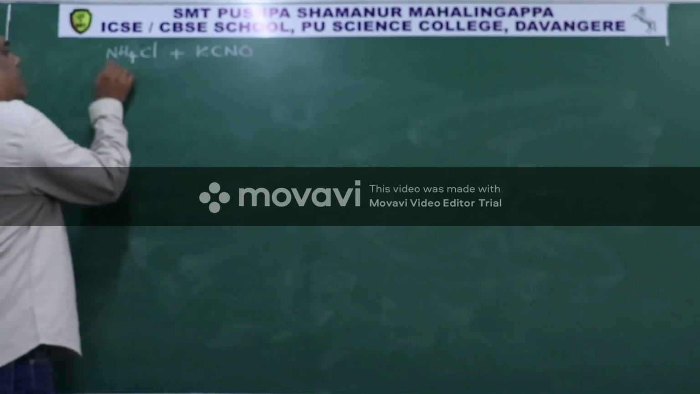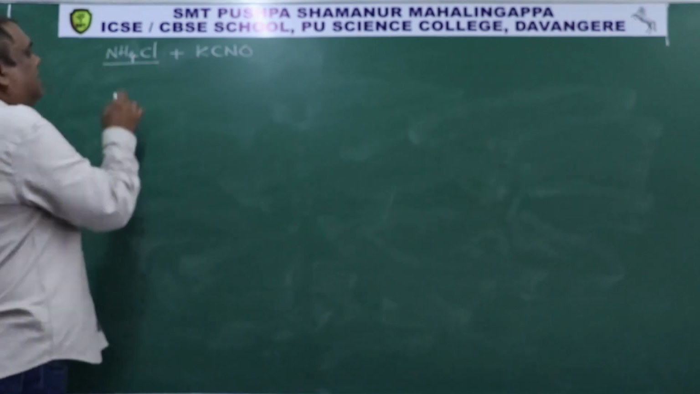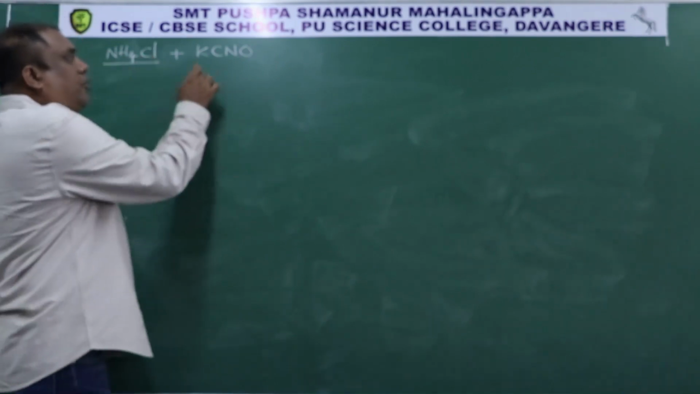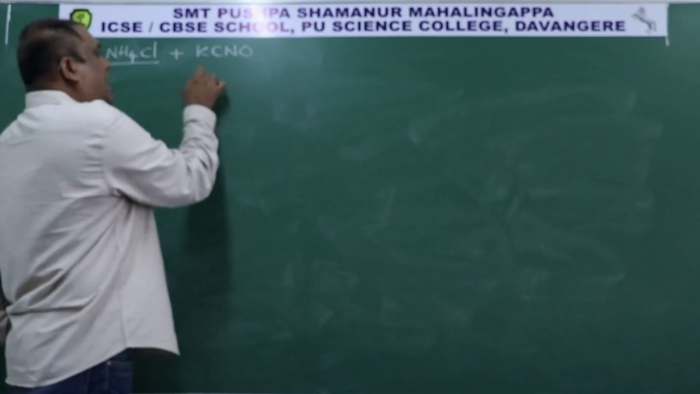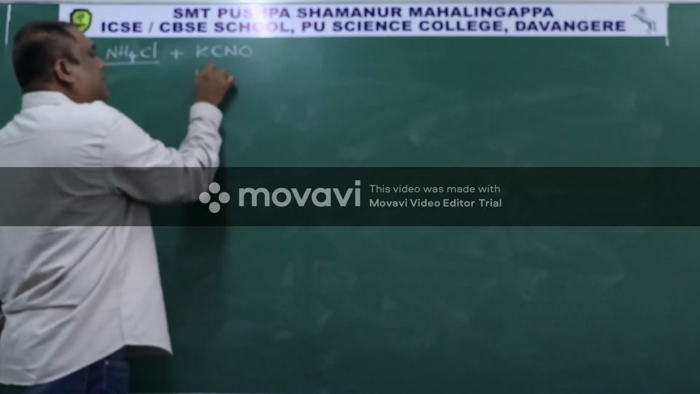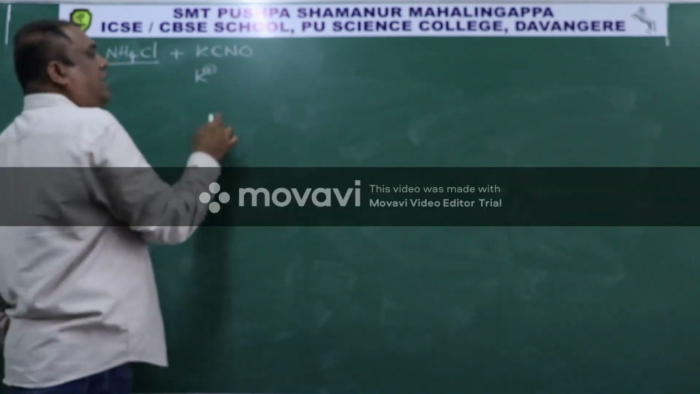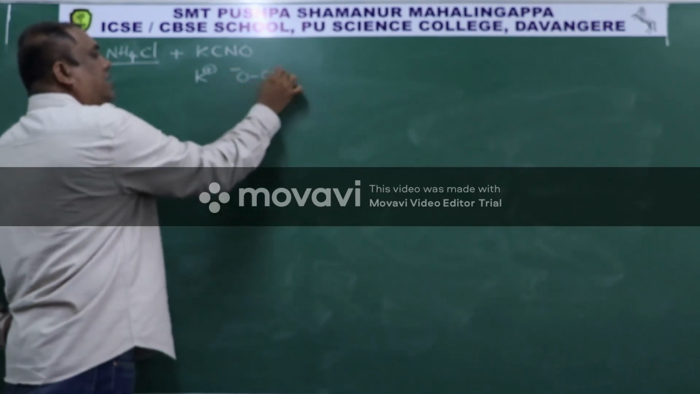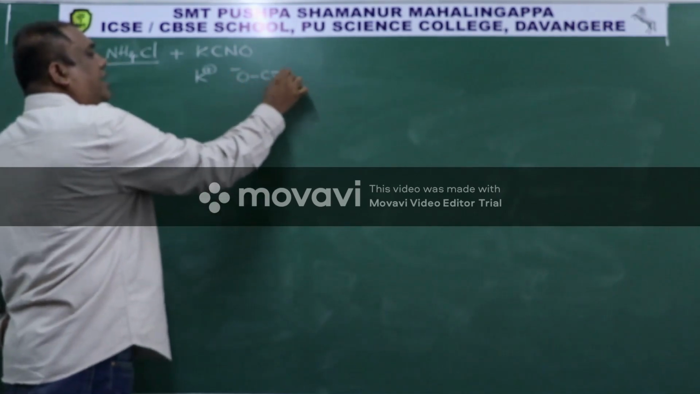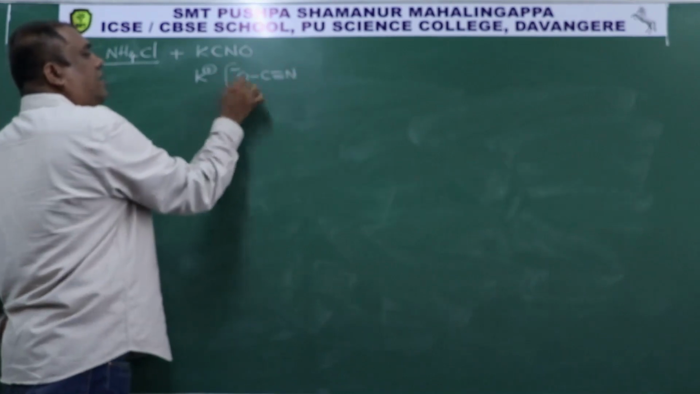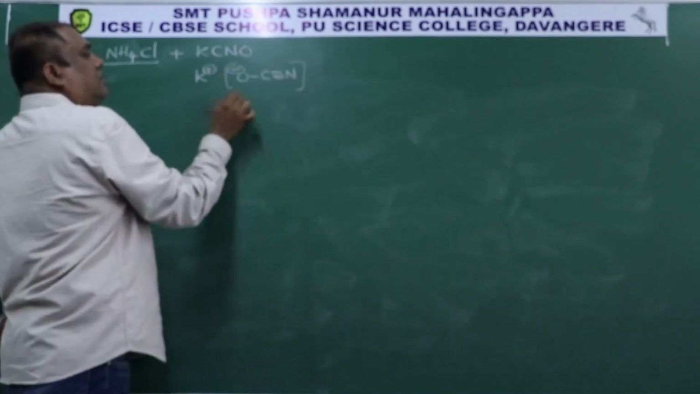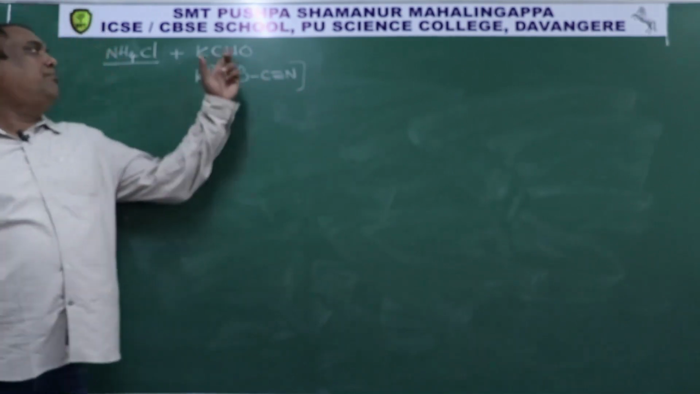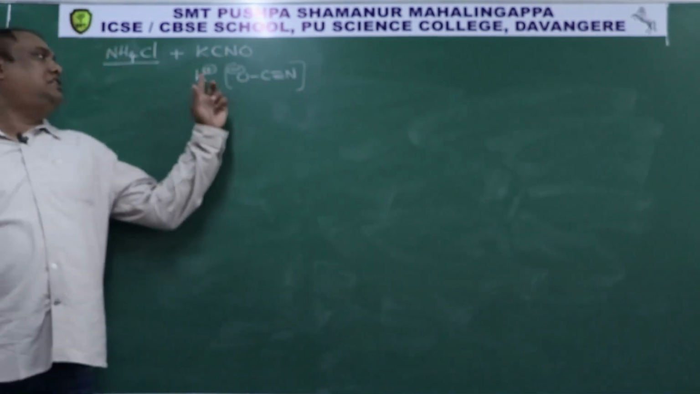So ammonium chloride salt has ammonium ion, chloride ion. Potassium cyanate salt has K plus ion, and just now I told O minus bond C triple bond N. This is called cyanate ion. That's why this compound is called potassium cyanate.